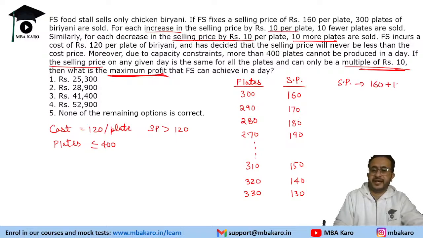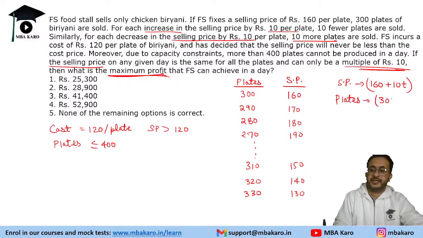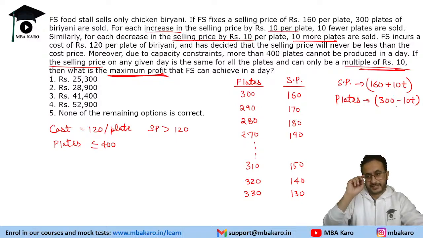So suppose we make the selling price 160 plus 10t. What will be the number of plates sold? The number of plates will be 300 minus 10t. So that is what we will get as the total revenue.